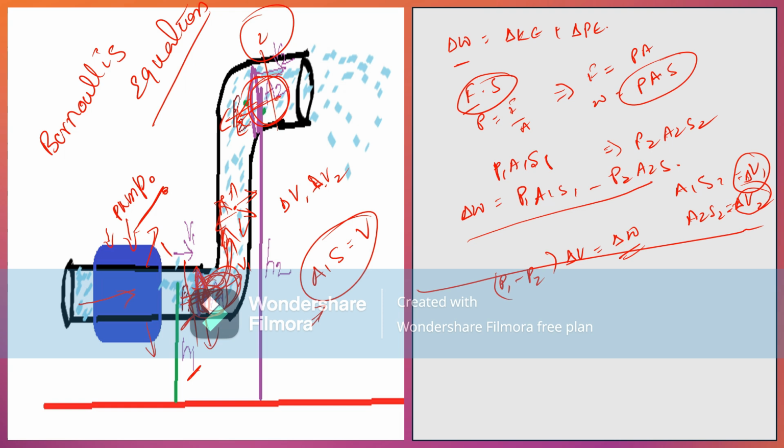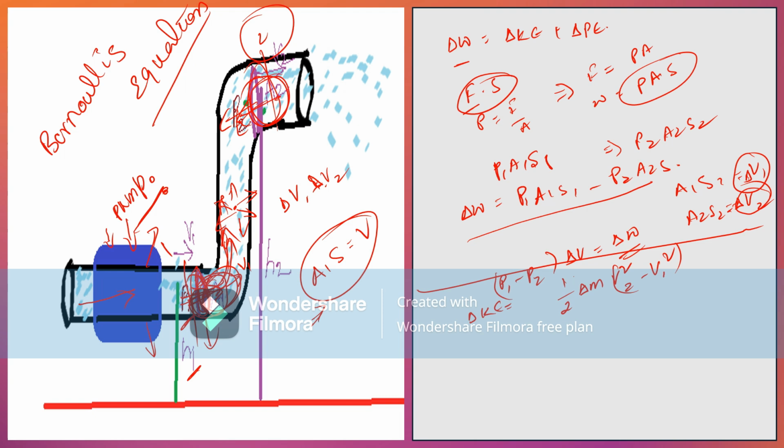Now see kinetic energy. The change in kinetic energy is equal to half delta M into V2 square minus V1 square, because I am focusing on these two points only. I am focusing on the work done from the first point to the second point.